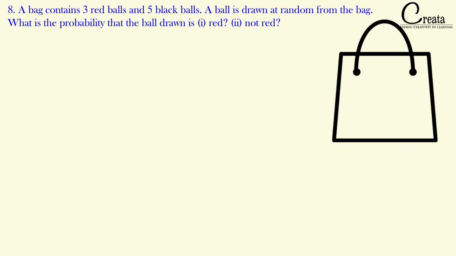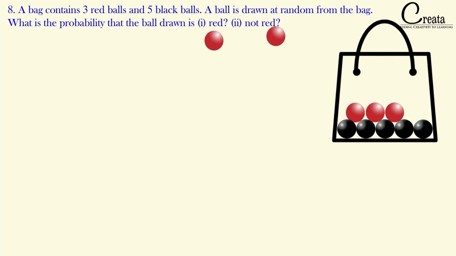In the question, a bag is given which is having some balls. The balls are 3 red balls and 5 black balls. A single ball is drawn at random from the bag, and we have to calculate what is the probability that the ball is red and in the second case not red. So we have understood the question.